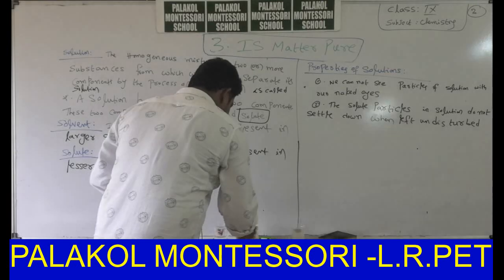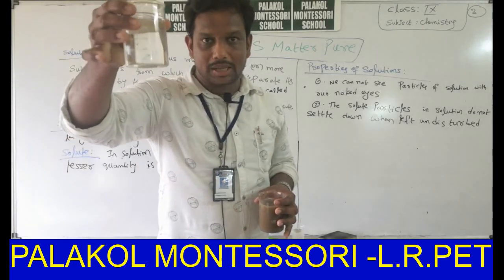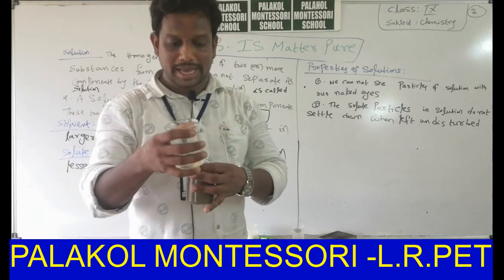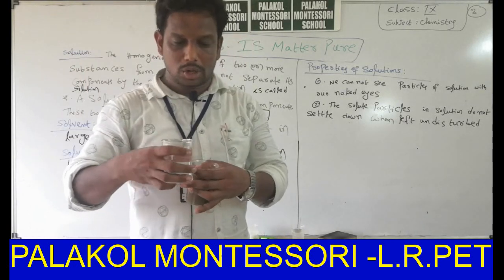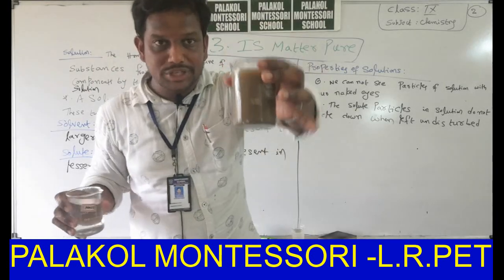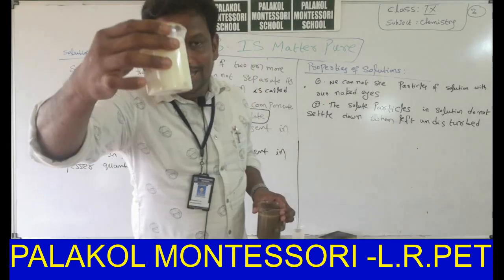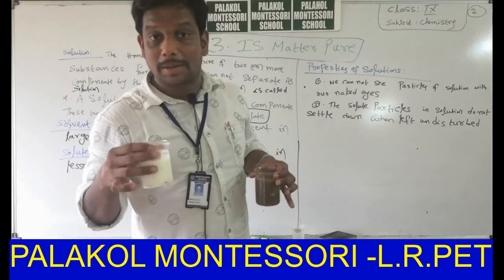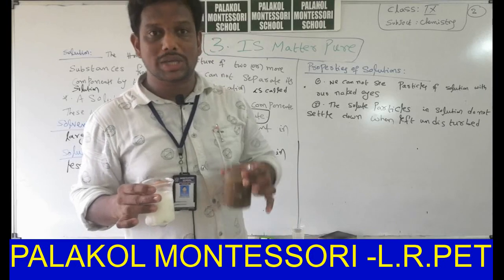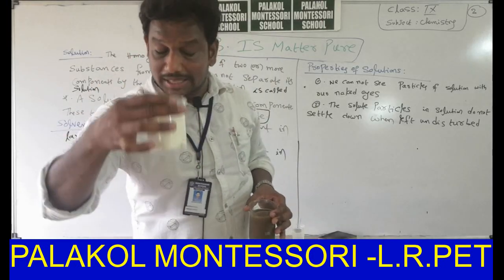Okay, here we have three types of solutions. This is called true solution. It is nothing but sodium chloride solution. This is called suspension. This is called milk. First one, the salt solution, is called true solution. This is called suspension. Milk is called colloid.